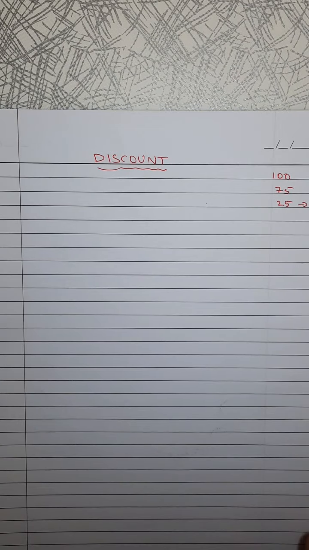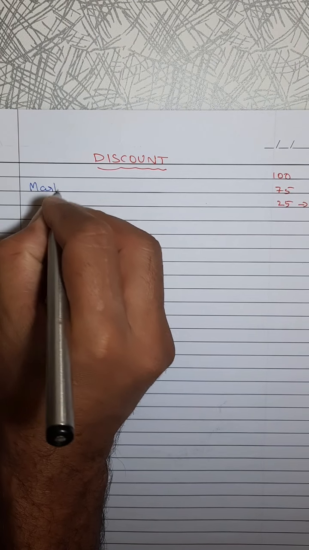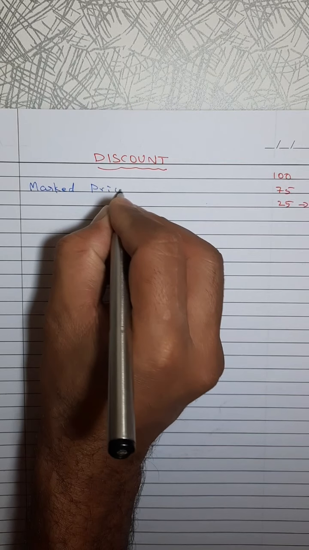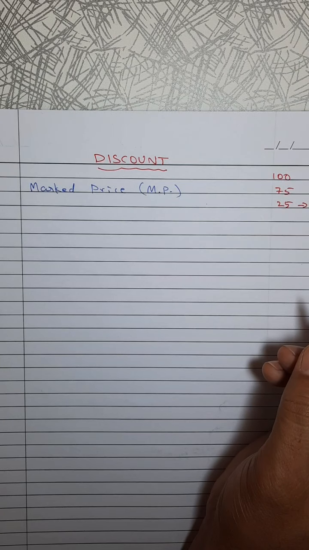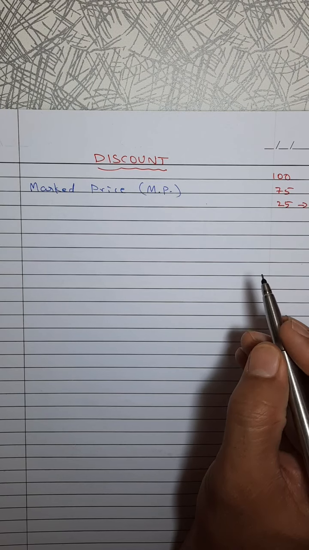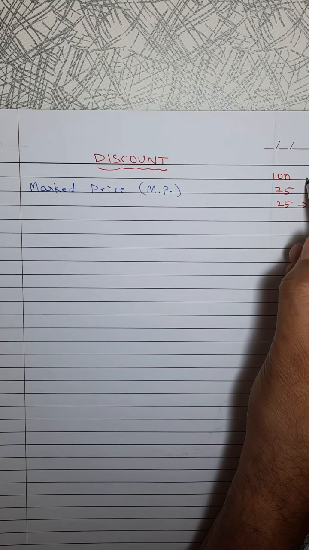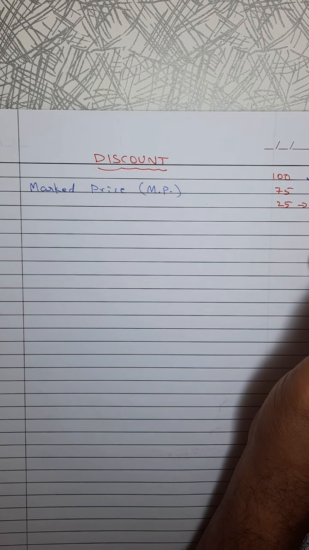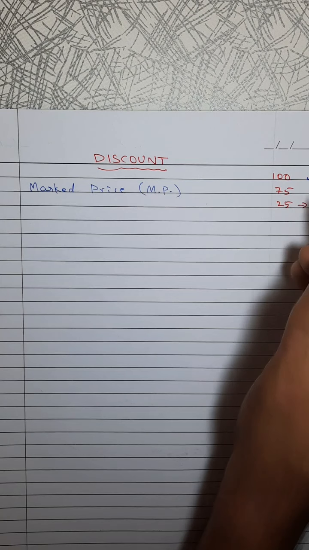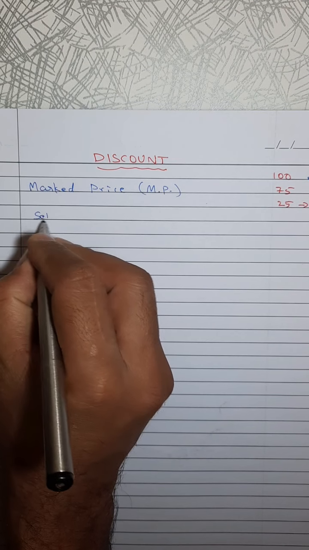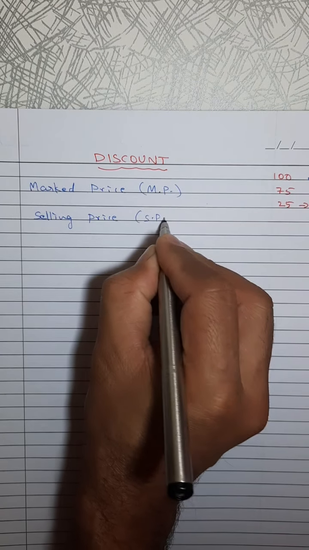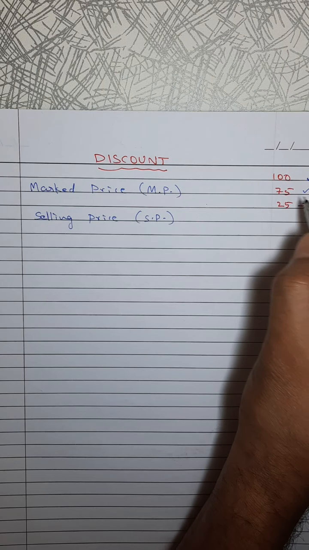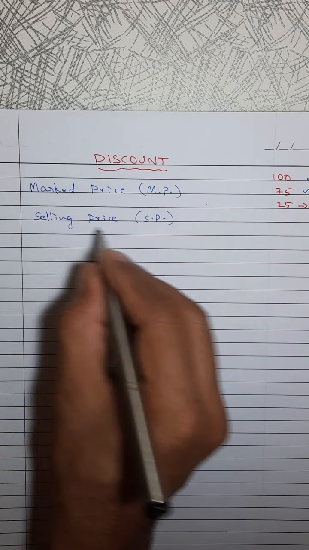Which are the new terms here? First one is marked price. What is the meaning of marked price? Marked price, MP, means the price marked on that, what is written. MRP we say sometimes, marked retail price. So marked price 100 means the cost is 100 rupees. And then the person is selling it for the selling price. The person is selling it for rupees 75. So selling price is 75. Marked price, selling price.